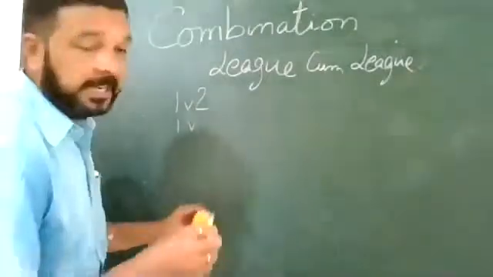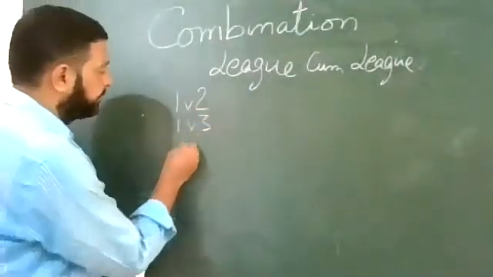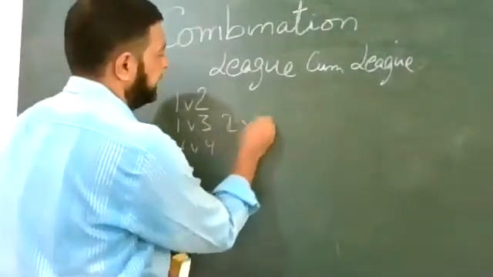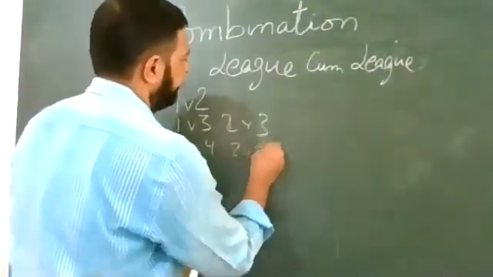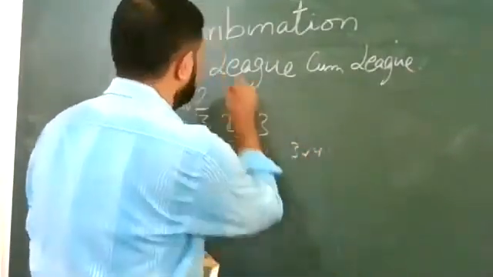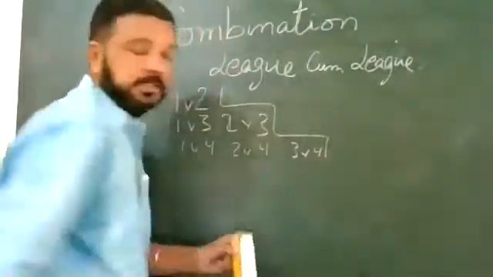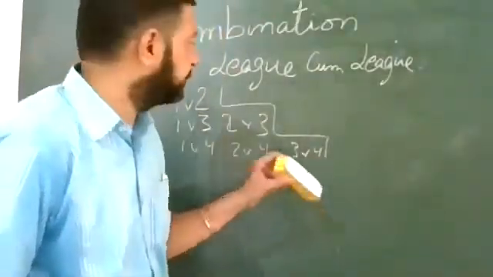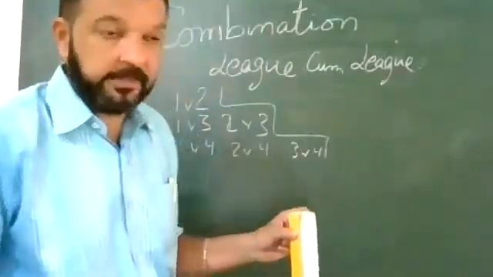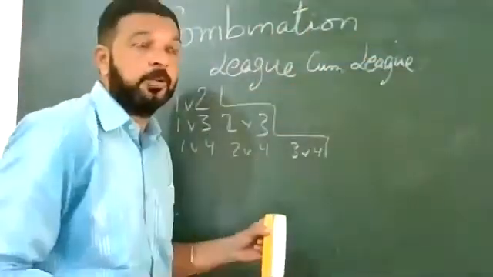Here we have one versus three, one versus four, and so on. This is called the staircase method. Staircase is used to draw the picture of a particular tournament, particularly a knockout tournament or league tournament.